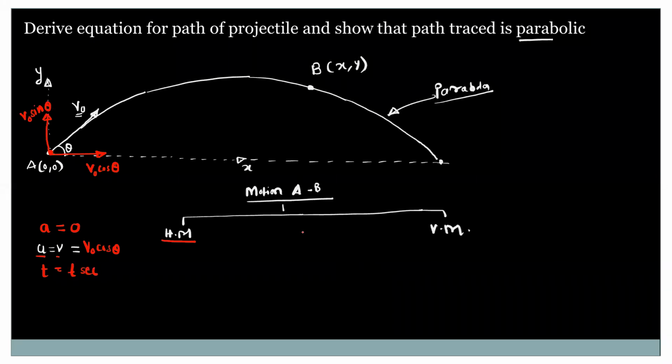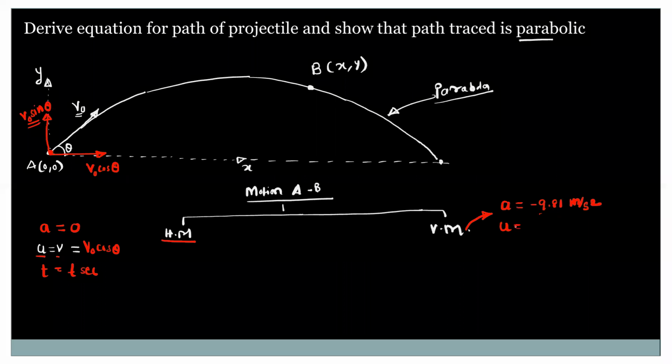Now consider the vertical motion. For the vertical motion, the acceleration value will be minus 9.81 meter per second square, because the initial velocity in the vertical direction is upward and the acceleration is downward. Therefore, it is minus 9.81.